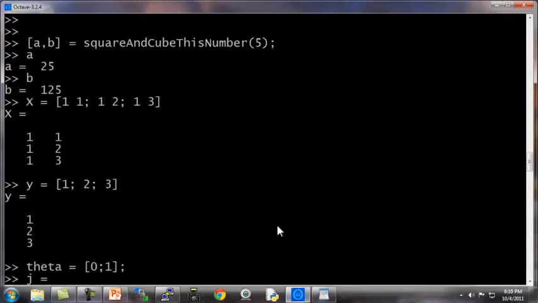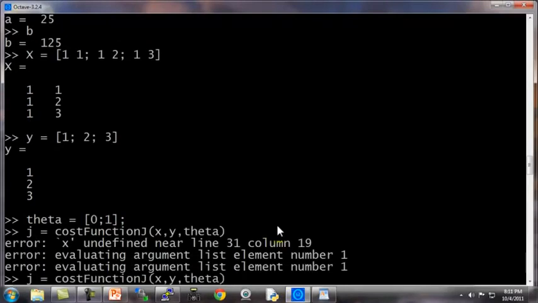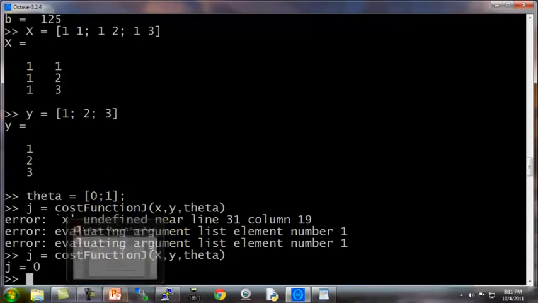But when I run it in Octave, I run J equals costFunctionJ(X, y, theta). Oops, made a typo there, it should have been capital X. It computes J equals 0 because if my data set was (1, 1), (2, 2), (3, 3), then setting theta 0 equals 0, theta 1 equals 1, this gives me exactly the 45-degree line that fits my data set perfectly.